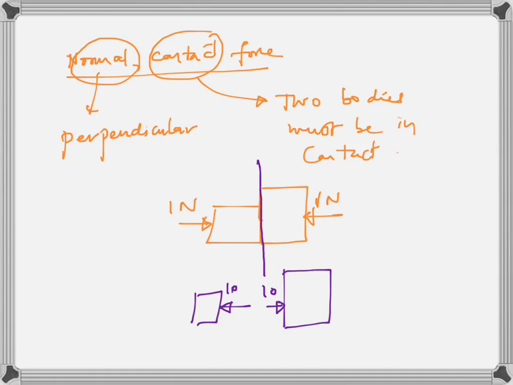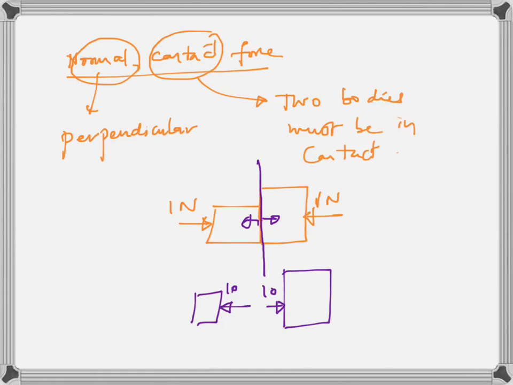That's why it's called contact force. And normal means it is perpendicular to contact surface. The violet line shows the contact surface. It is perpendicular to that, this way and that way. It is acting on both the blocks. So if one block pushes the other block, the other will push the first block.